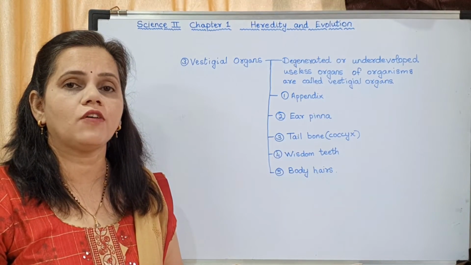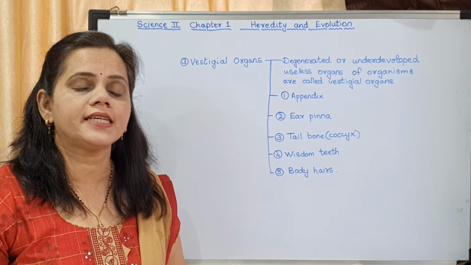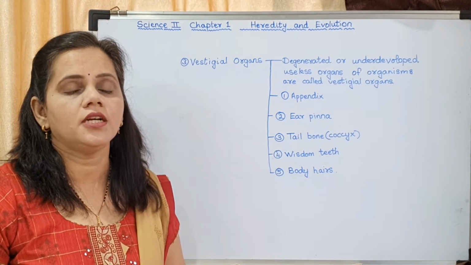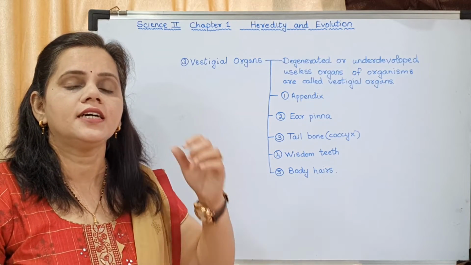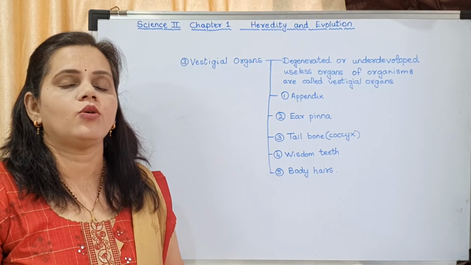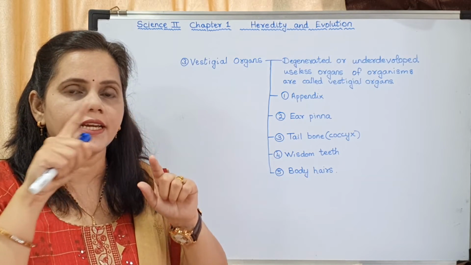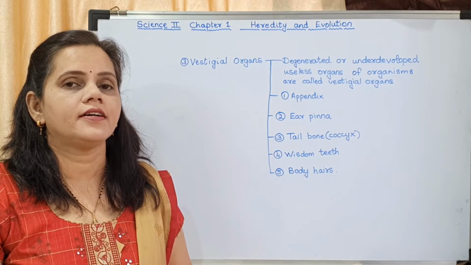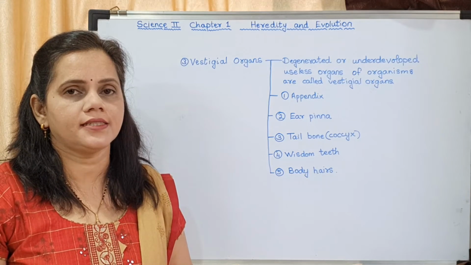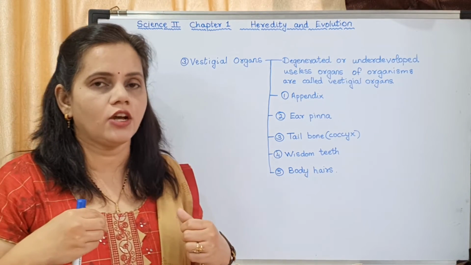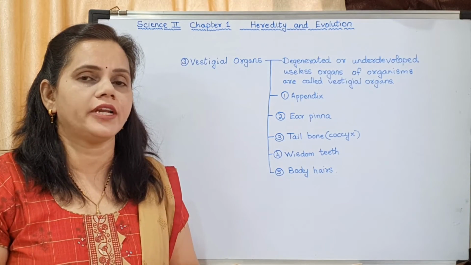Okay, operation of appendix. So appendix is a finger-like organ which is present near the large intestine. Now when the food passes through the intestine, it might enter into the appendix. In normal human bodies, what happens?